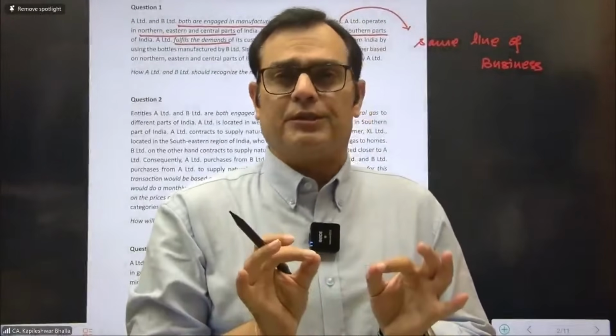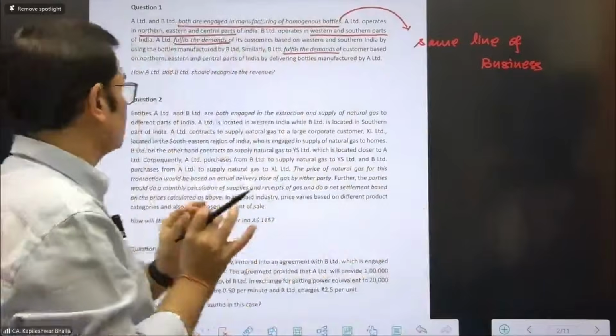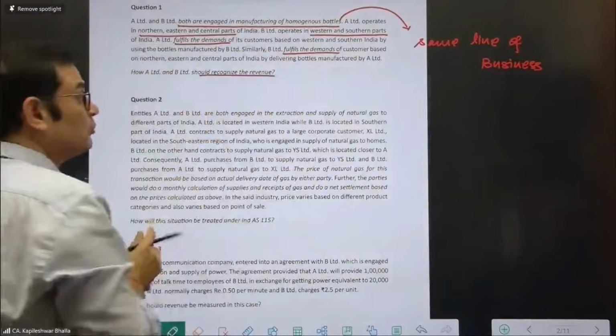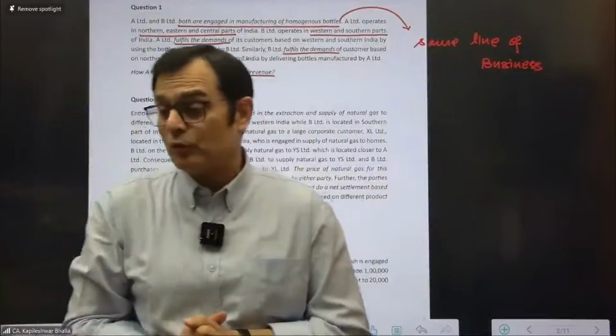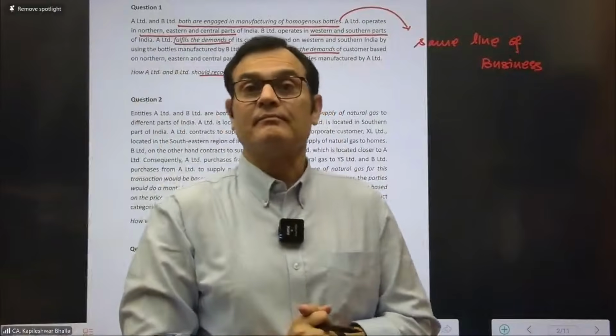Now the question is, is this within the scope of this standard? The question says, how would A and B recognize revenue? Is this transaction within the purview of Ind AS 115? So let's get your answers on that.